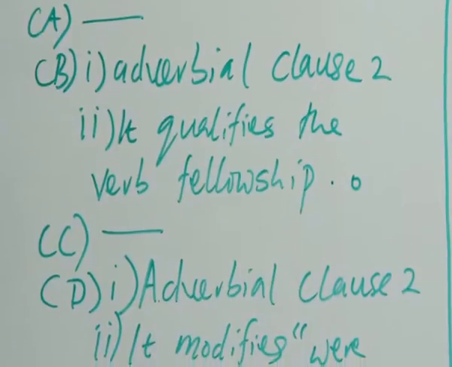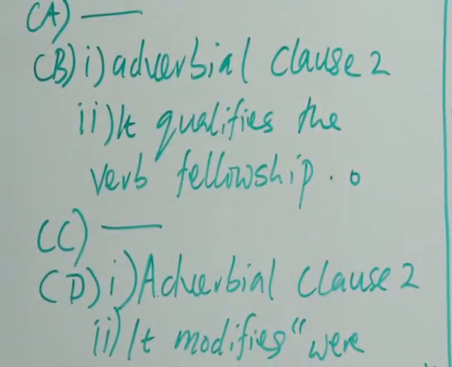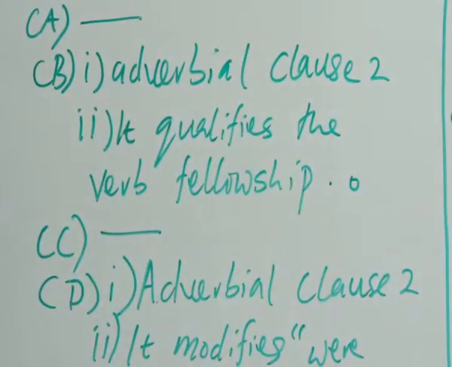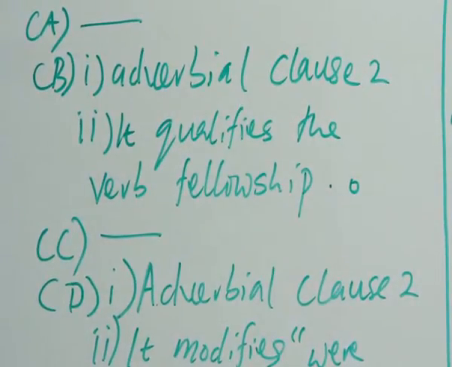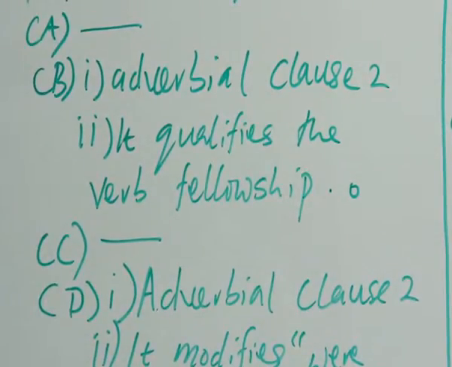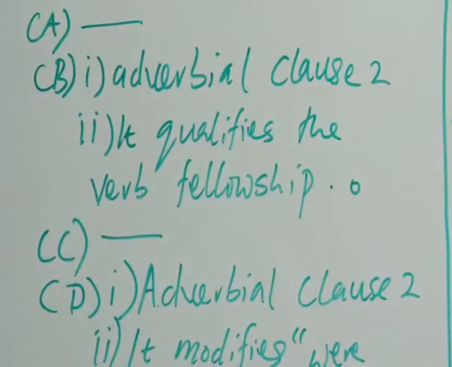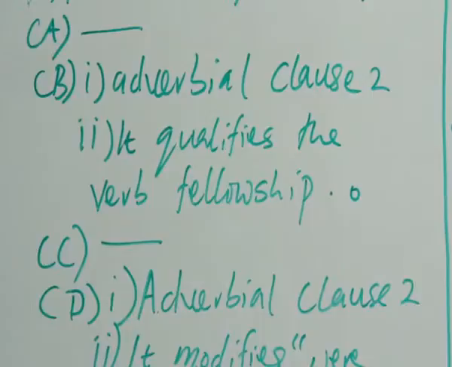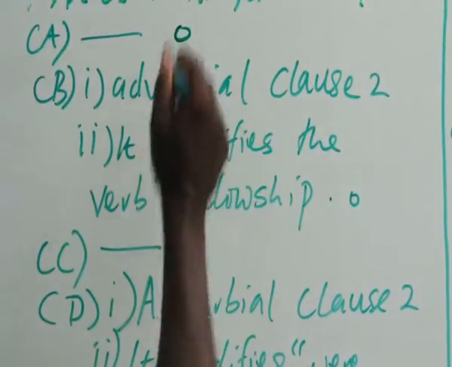Alright, so now let's look at candidate A. Candidate A just didn't answer. The thing is, either you know the clause or you don't. It's a little bit technical or mathematical. It's either you know it or you don't. So the candidate doesn't know, and so they didn't write anything. That means 0. So we'll put 0 there.